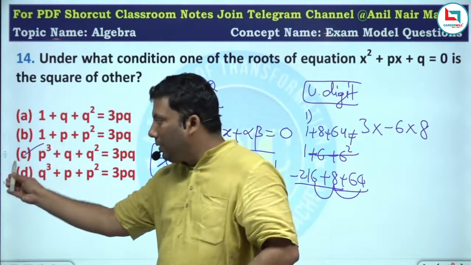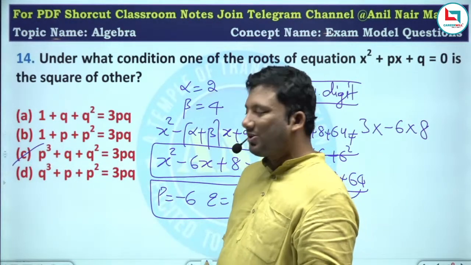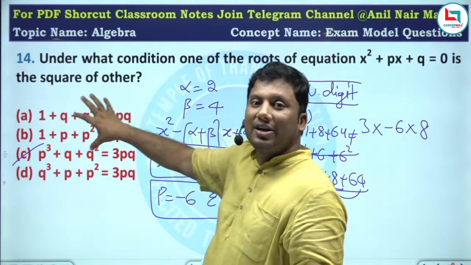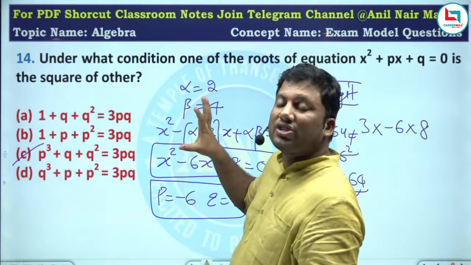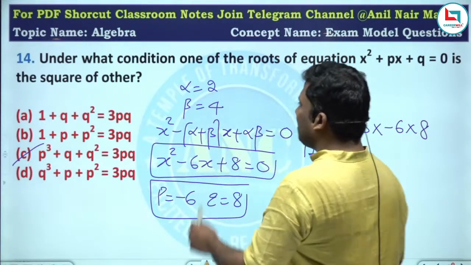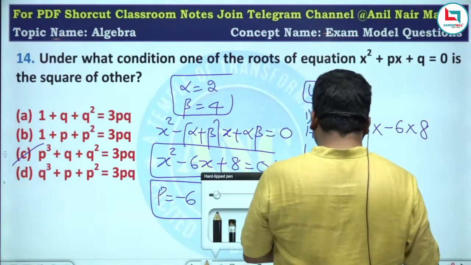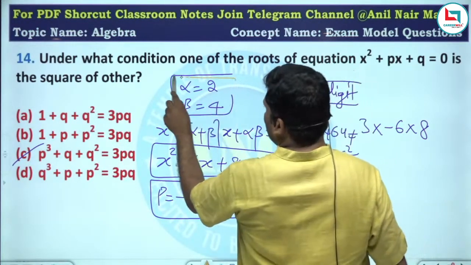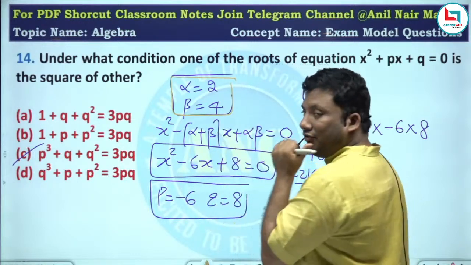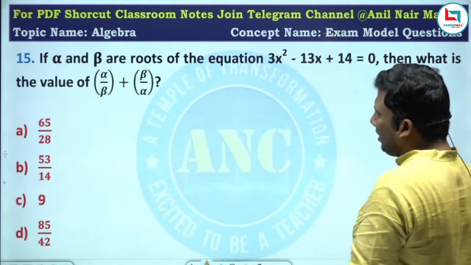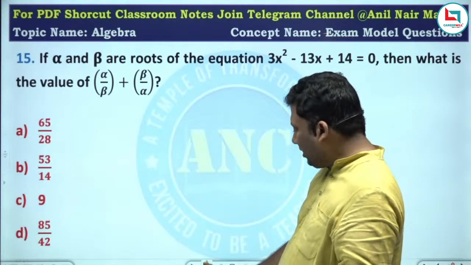Answer is p cube plus q plus q square equivalent to 3pq. Again, if the question is in variables, the answer is in variables. Just substitute the values. Take alpha 2 and beta 4, and you will get the answer. I hope the idea is clear.